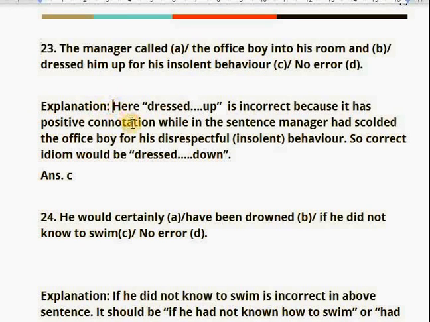You can see the explanation as well. Here, dressed up is incorrect because it has a positive connotation, while in the sentence the manager had scolded the office boy for his disrespectful or insolent behavior. So the correct idiom would be dressed down.